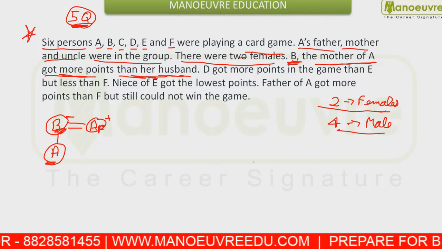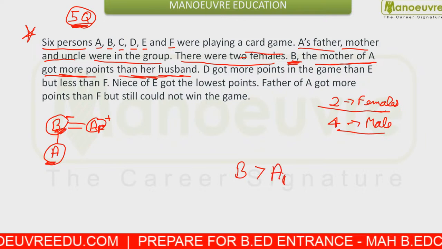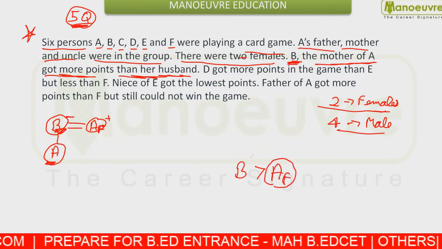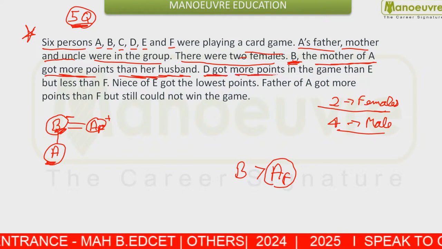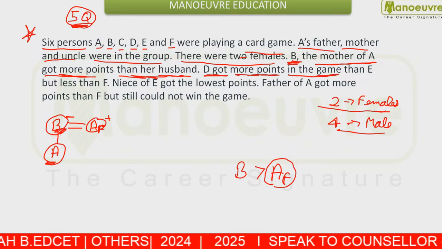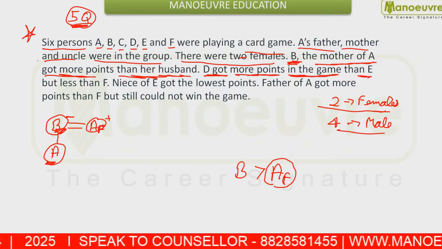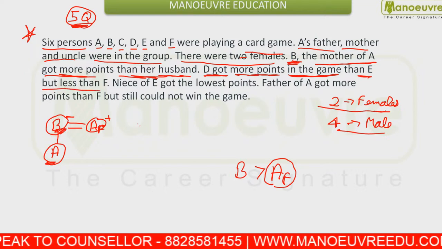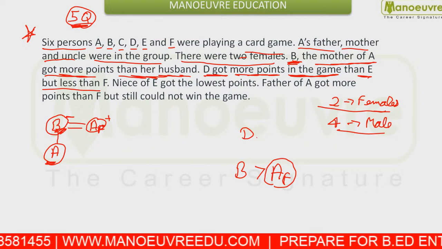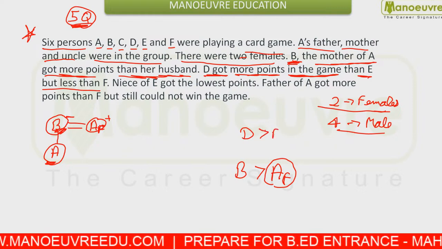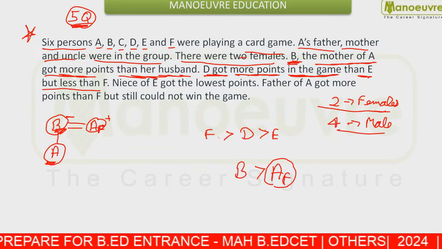Now you are given B scored more than A's father. We will place this value later on. Now you are given D got more points in the game than E but less than F. That means D got more than E, but scored less than F.